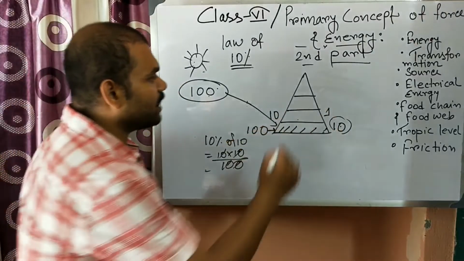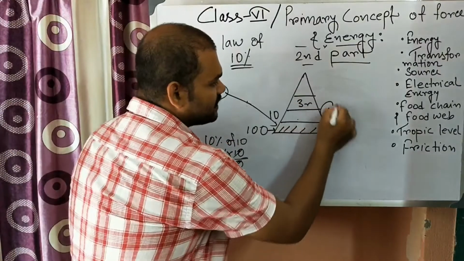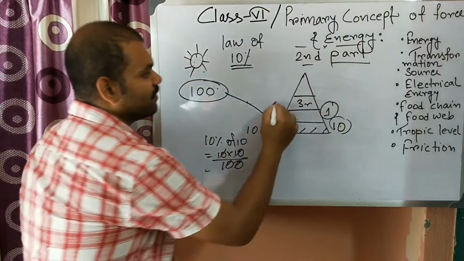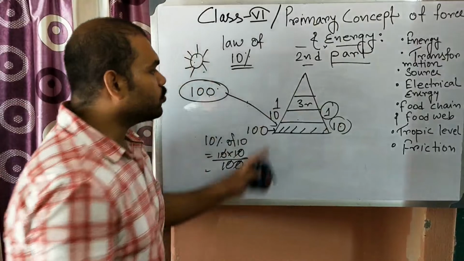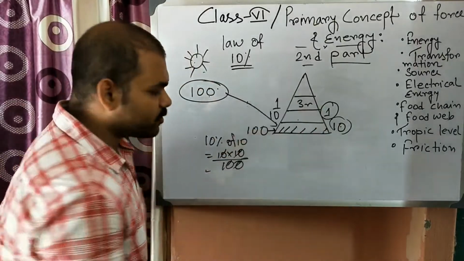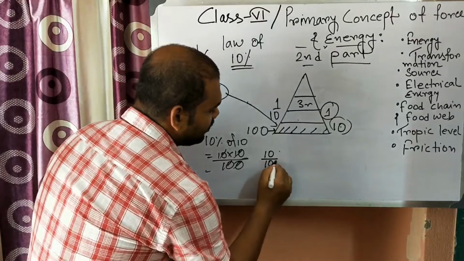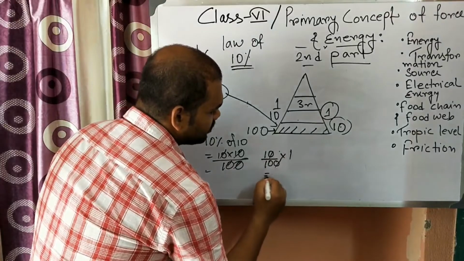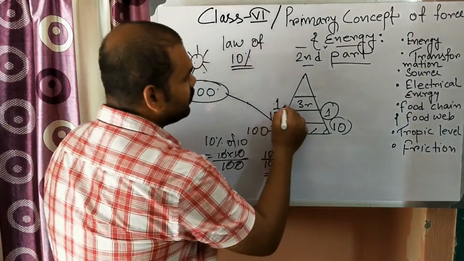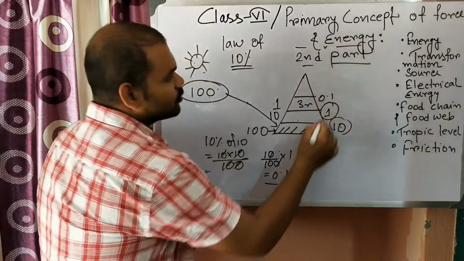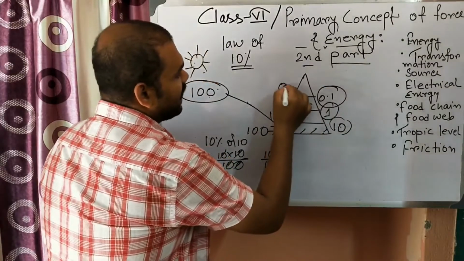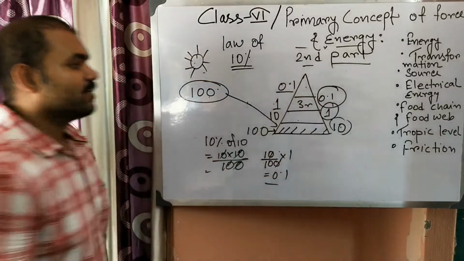For the third trophic level, how much energy is available? 1 energy is available. Out of 1, how much will it store? 10% of 1, that is 10 by 100 into 1, which is 0.1. So it will store 0.1, and the 0.1 is available for the next trophic level.